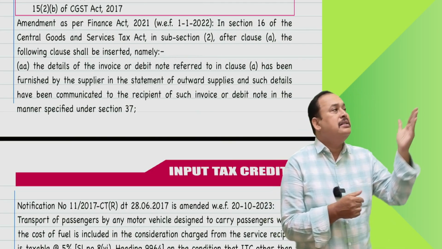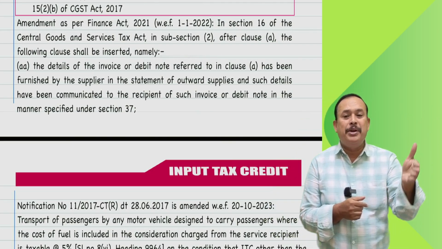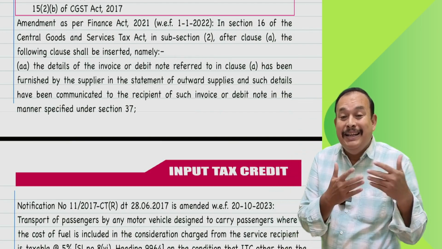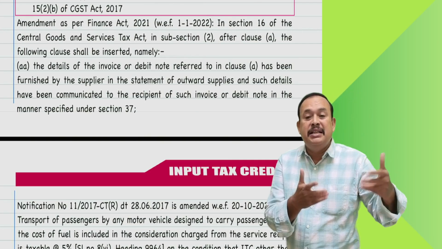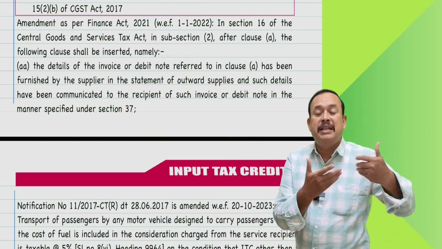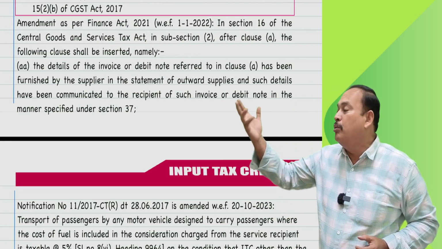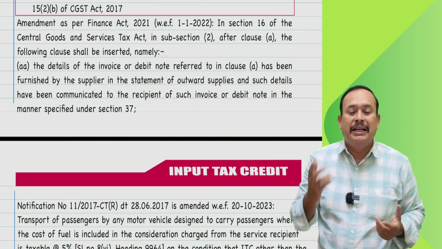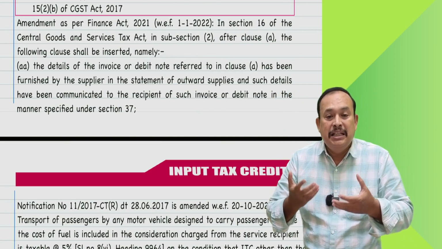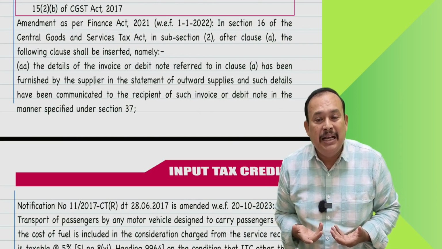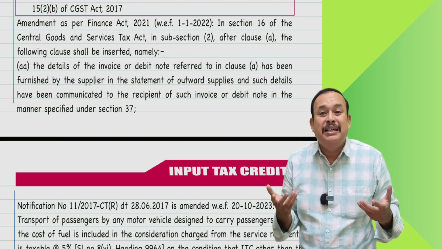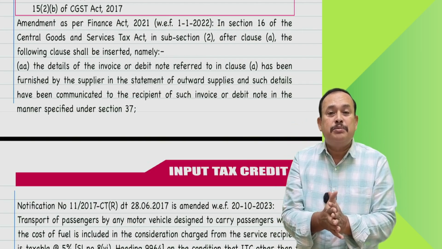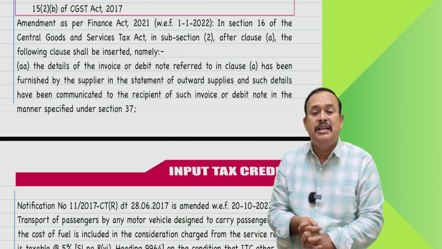Meaning what? A supplier who supplies the goods or services should have uploaded in his output tax liability GSTR1 return, saying that I supplied the goods to Ramu, I supplied the goods to Rahim, I supplied the goods to Robert. Like that, you have to mention in your outward supplies statement return called GSTR1 as per section 37 of the CGST.